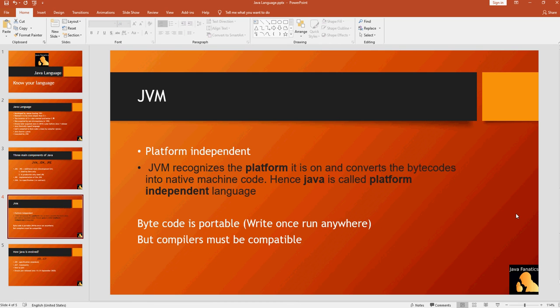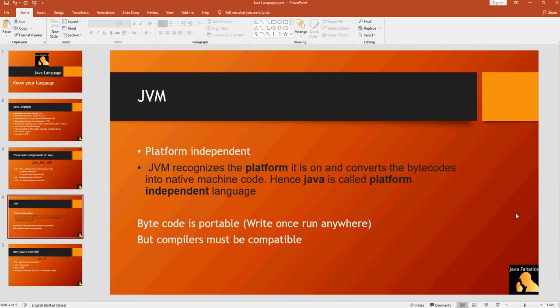Now you want to take that bytecode and run it on another platform. It could be a Mac OS. It could be a Linux operating system. You don't need to do anything to be able to run that bytecode on a Linux environment, so long as there is a proper JVM inside that Linux environment.